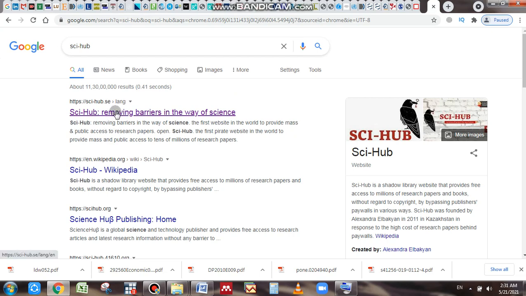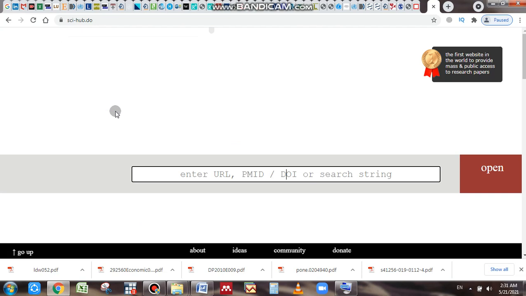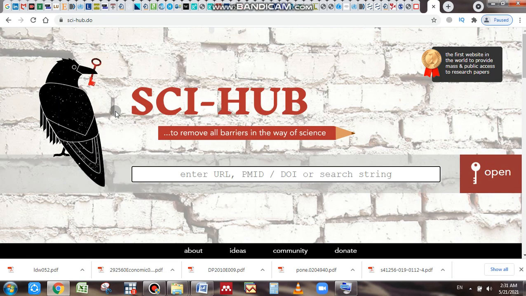Now open this one. This is a website through which you can access millions of papers at your home or anywhere you are, but you should have a good internet connection. That is more important. Now you can type the URL here, you can paste, you can type any PMID if you know of any paper. You can also search through the DOI. So anything you know, just paste here and open.